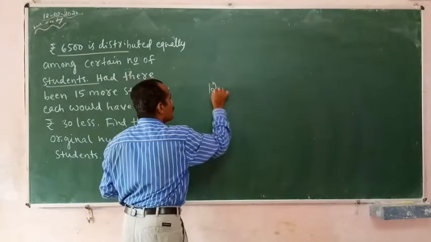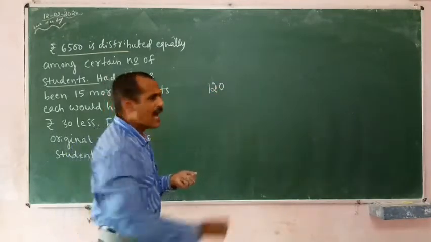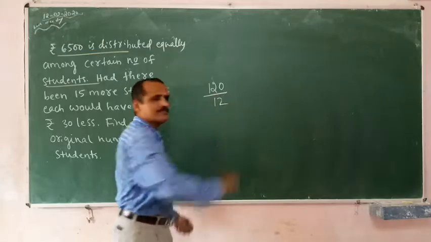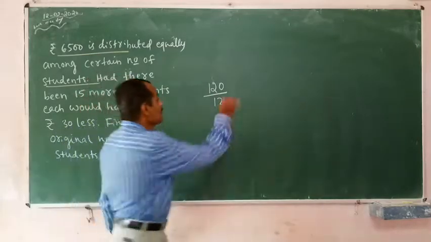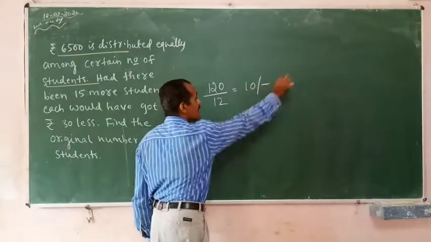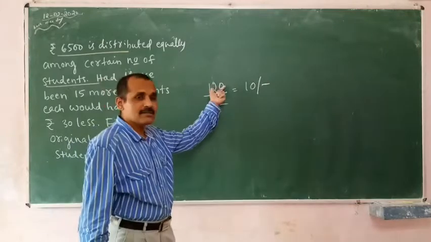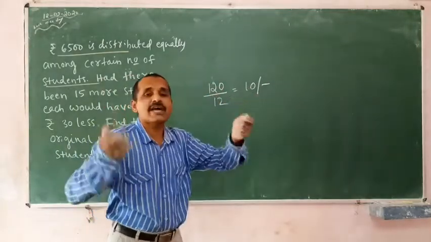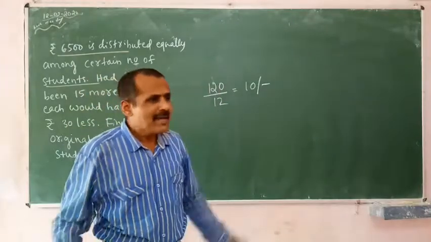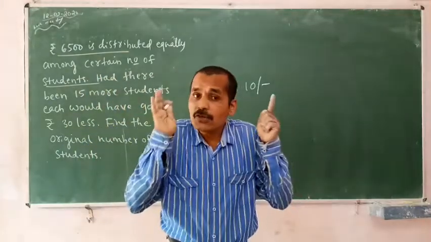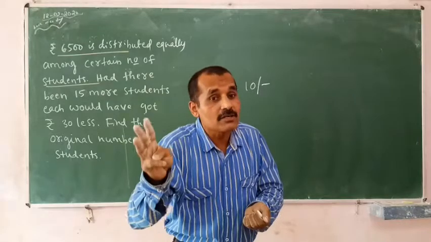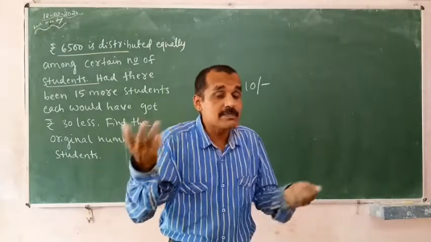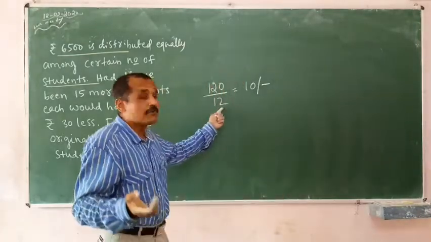I am having 120 rupees. I am giving to 12 children, so each one got rupees 10. By chance, instead of 12, there are 3 more children. That means the number of children is 12 plus 3, 15.